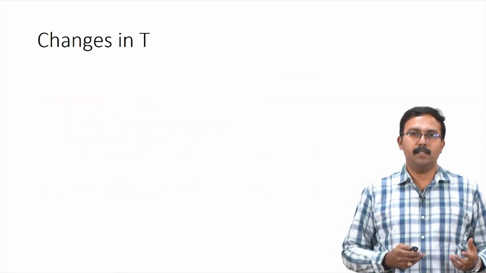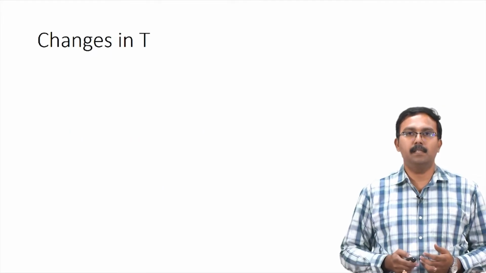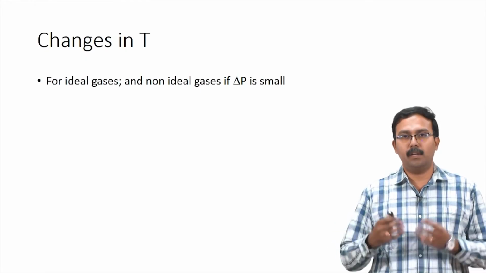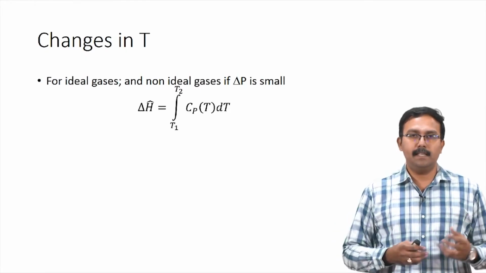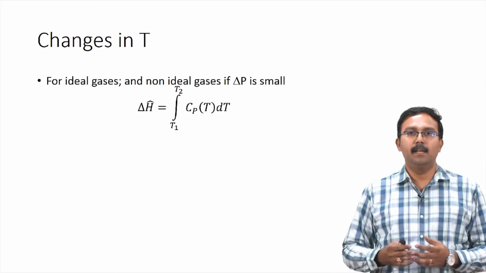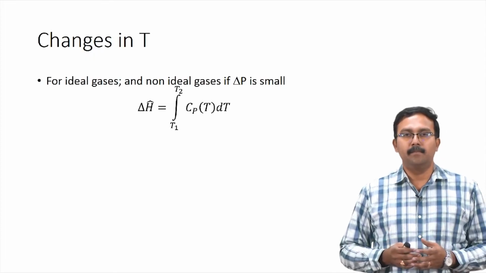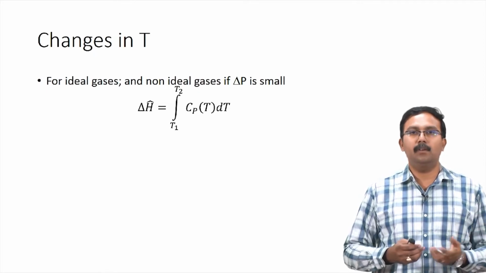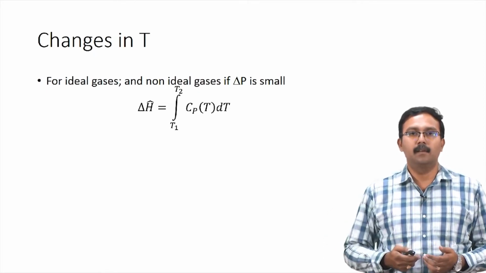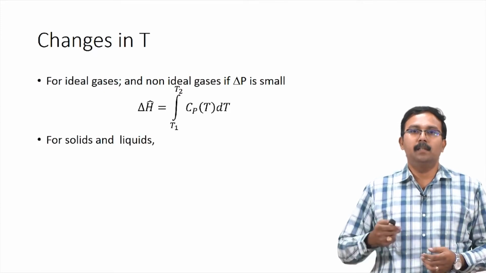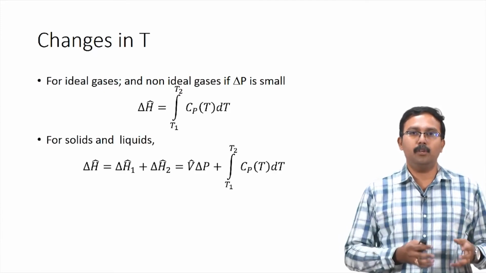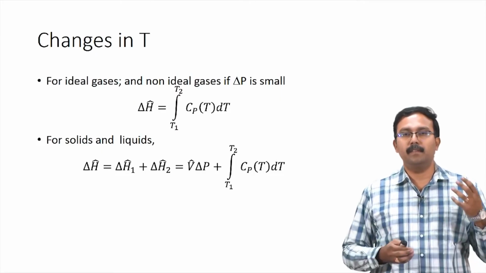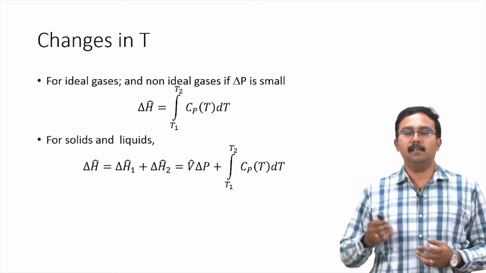For the process that we described where both pressure and temperature change, for ideal gases and for non-ideal gases with small pressure changes, the equation for delta H cap, which is the total change in enthalpy, would be integral Cp dT. So the first step where pressure changes would be 0 for ideal gases and negligible for non-ideal gases. For solids and liquids, the total change in enthalpy would be the summation of delta H cap 1 and delta H cap 2. So this would be V cap delta P plus integral Cp dT.